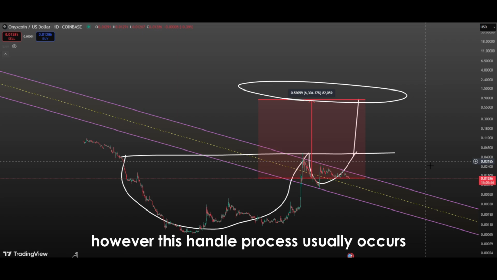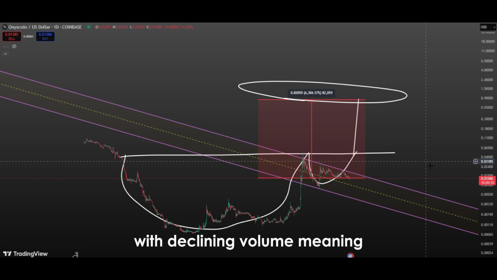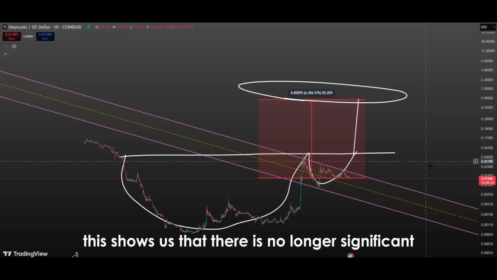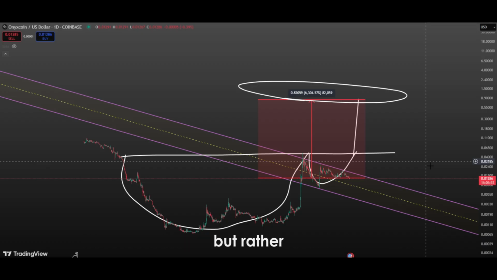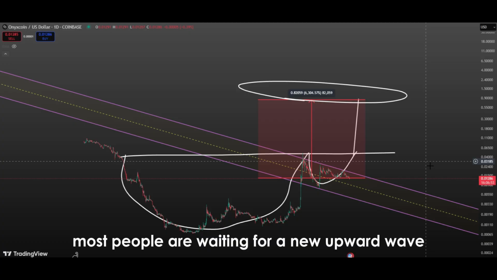However, this handle process usually occurs with declining volume, meaning the selling pressure is not strong. This shows us that there is no longer significant selling interest in the market, but rather most people are waiting for a new upward wave.